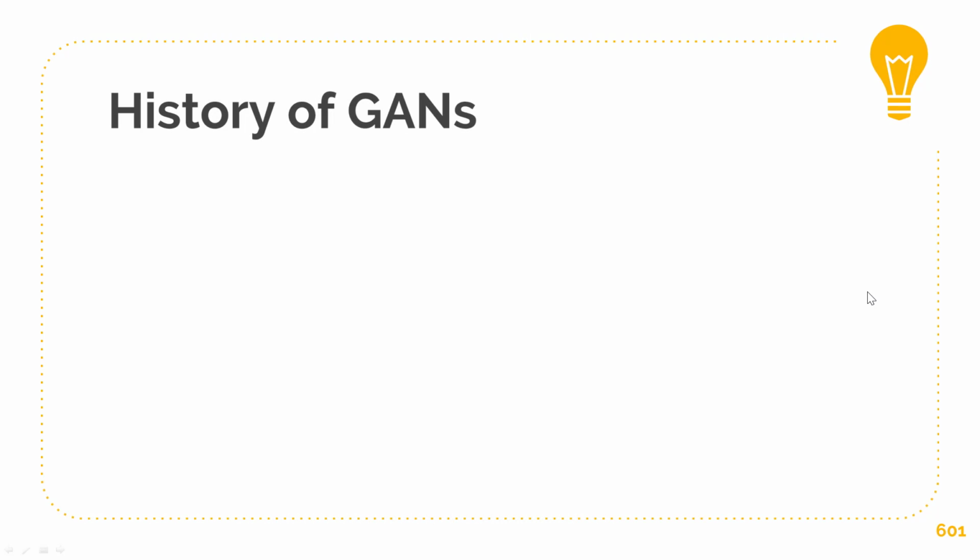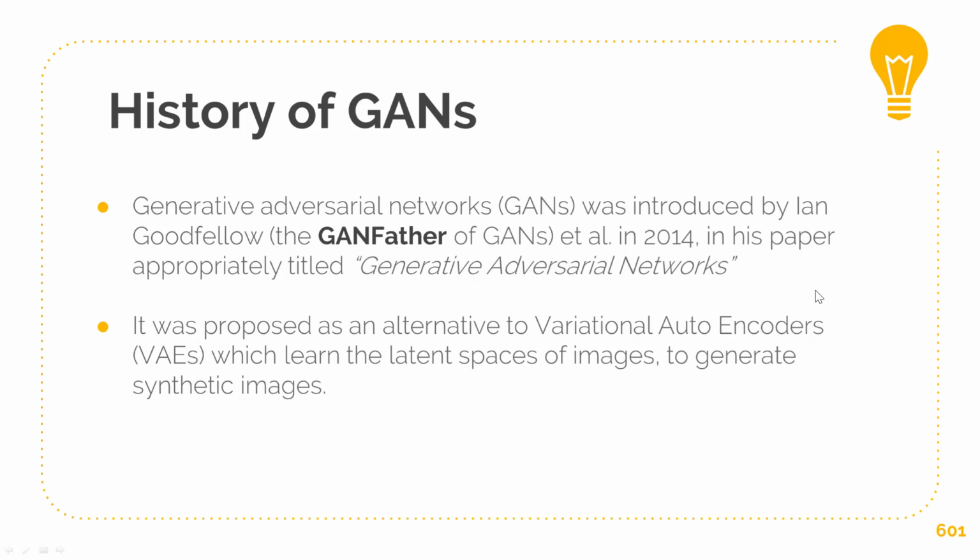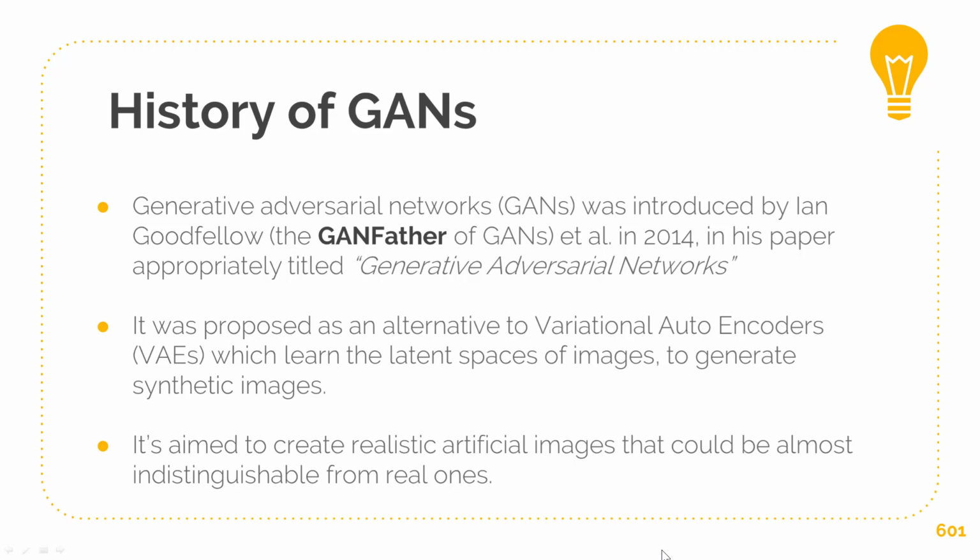So let's talk about the history of GANs. Generative Adversarial Networks were first introduced by Ian Goodfellow. He is also known as the GAN father, but technically he should be the father, unless his GAN actually made another GAN, which would be kind of weird. Anyway, you can read his paper, it's quite awesome. It was proposed as an alternative to variational autoencoders, which also learn the latent spaces of images and are also used to generate synthetic images. It aims to create a realistic artificial image that can be almost indistinguishable from a real one.